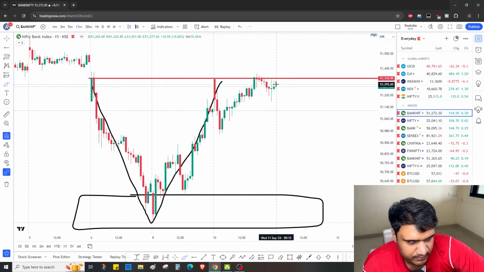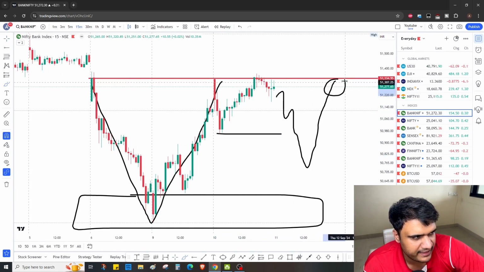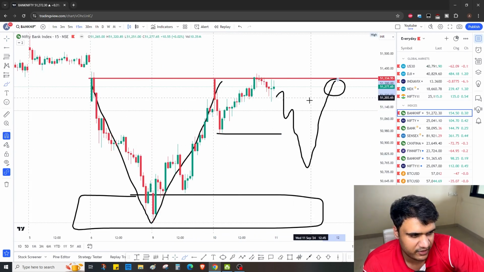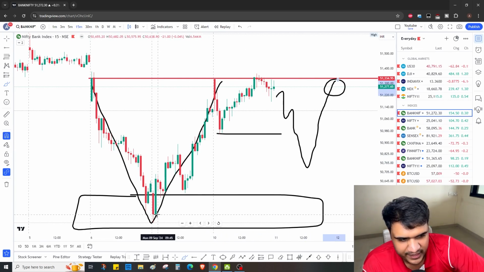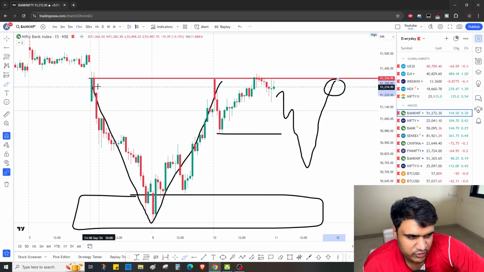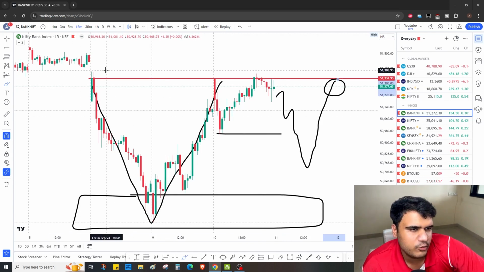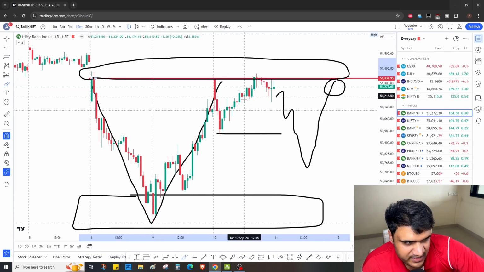Now, if the down move comes, it may even break today's low, okay, and then reverse and try to attack the resistance. I'm talking a bearish scenario, okay? So even if today's low breaks, tomorrow I don't think it's going to break Monday and Tuesday's lows. Cool? That's too far away from now. So still, if you see the larger picture, to play bullish, we have to wait for this resistance of 51,300 to be taken out. Okay, the market is stuck in this range.